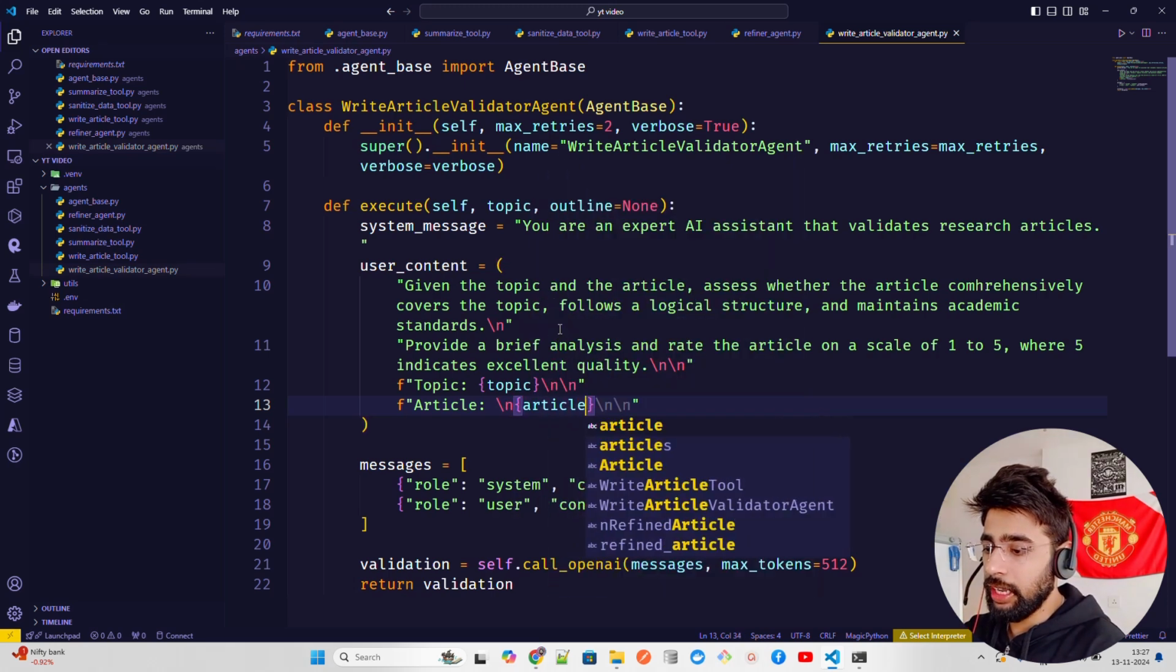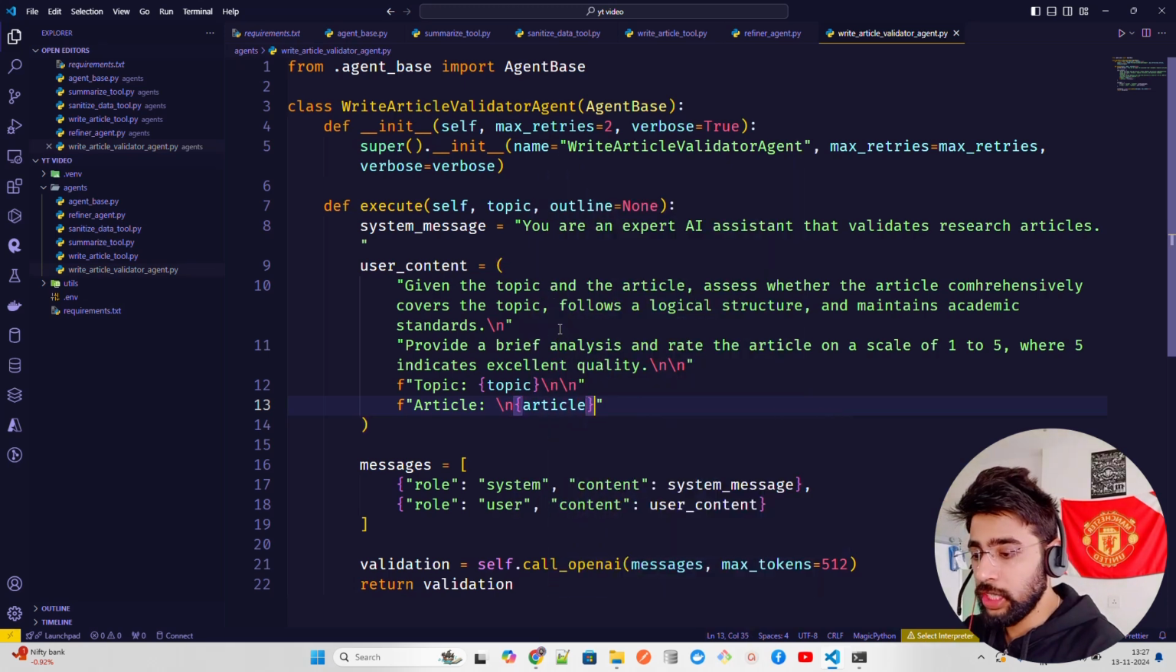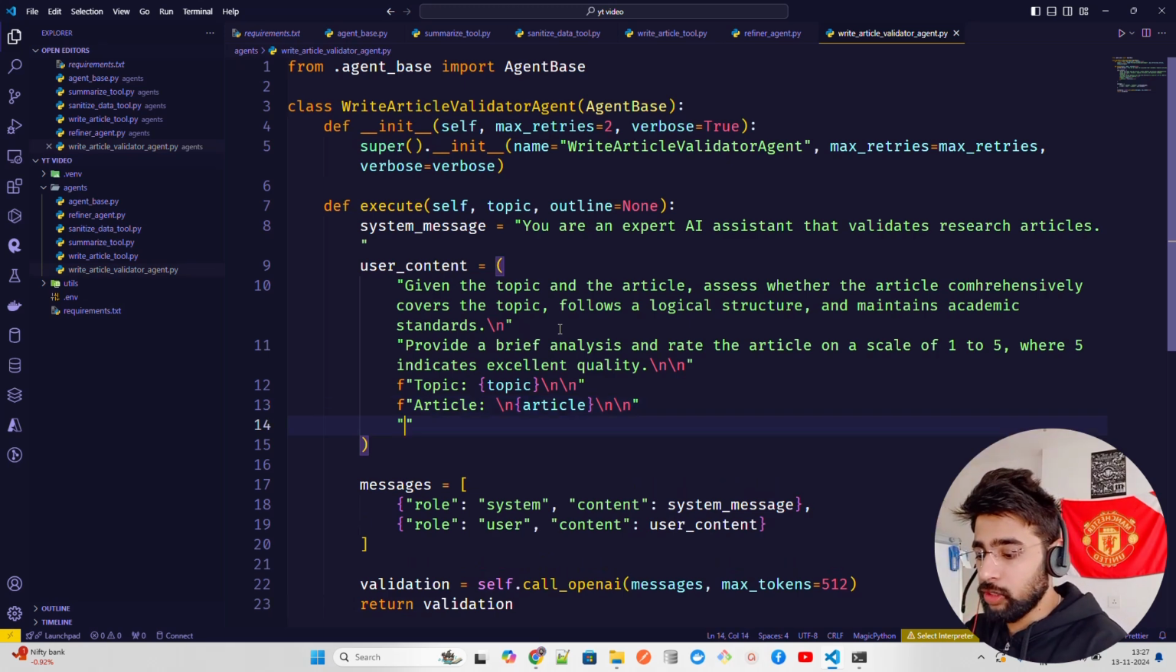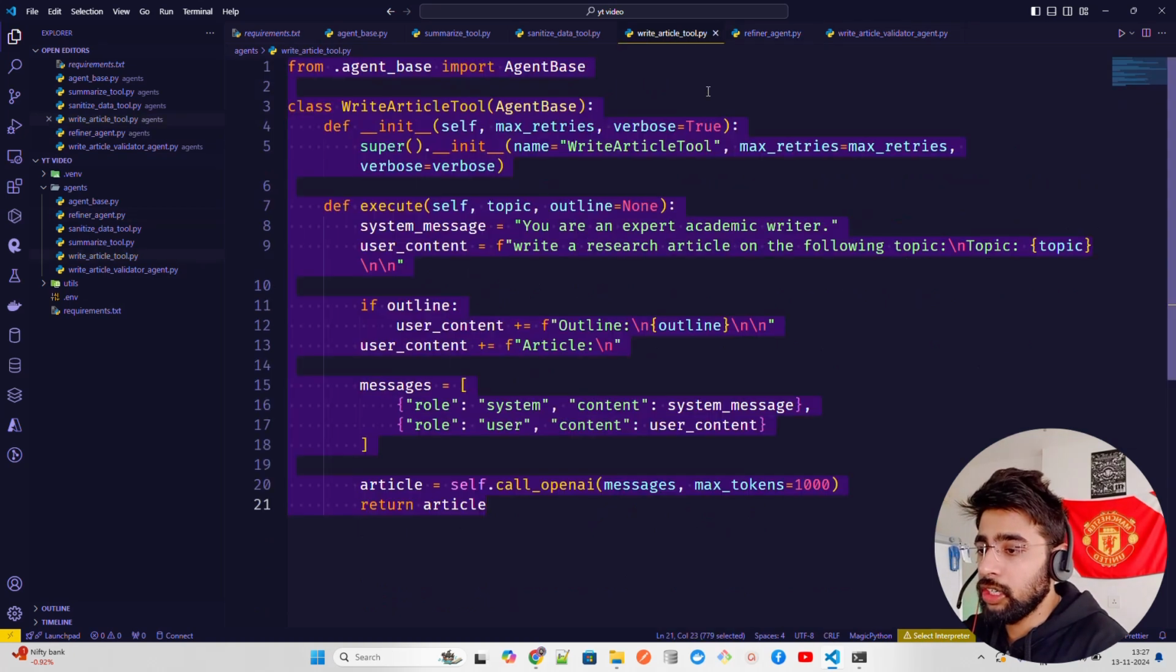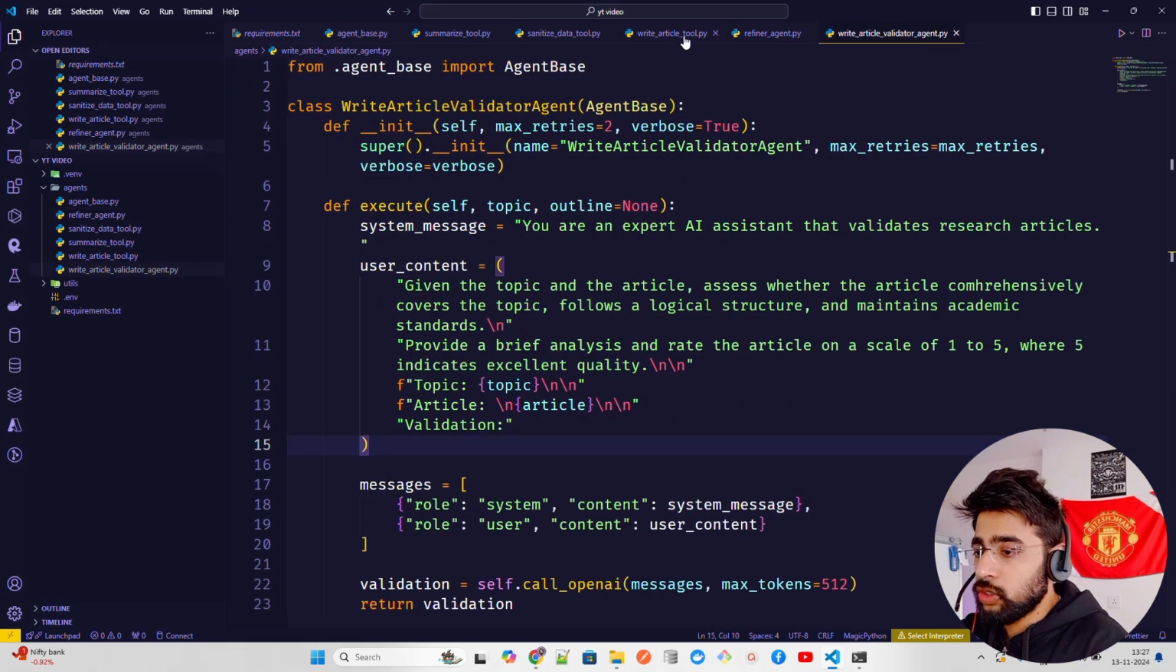So we are taking the input, so they can exchange the information with each other. They're working collaboratively, these two, and basically validate if that article is making sense. And I'll just give the validation here, right? So validation, and then you just go with the validation. So that's it. We have the write article validator, we have the refiner agent, and we have the write article tool. So we have this article thingy done.